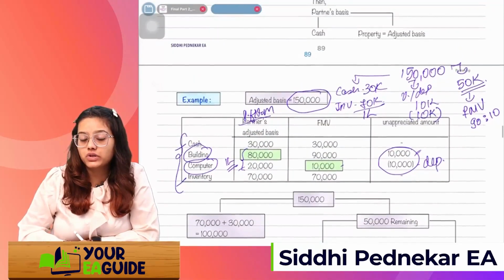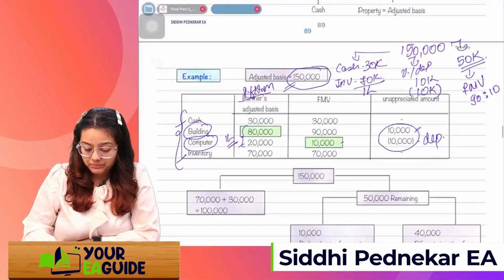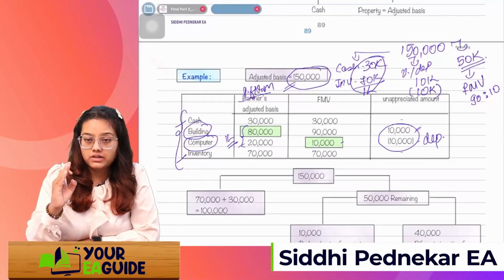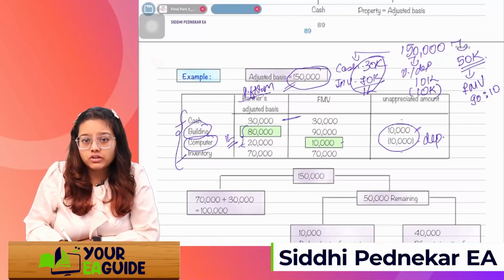This is the easiest way to remember. Just allocate the 1 lakh 50 amongst the cash, unrealized inventory, unrealized receivable. Whatever amount is remaining, just check whether there is appreciation or depreciation in any other asset. You don't need to consider depreciation for the cash, the inventory, or unrealized receivable.